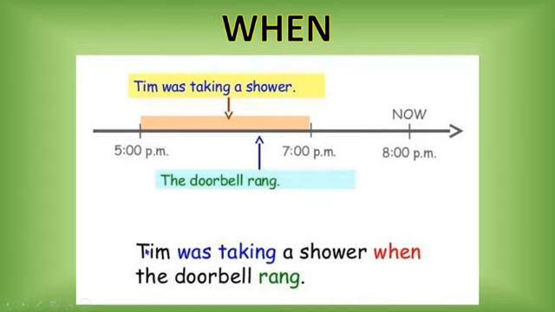So you have to say Tim was taking a shower when the doorbell rang. Past continuous and past simple tense. It started approximately at 6 p.m., the shower, and after that, maybe 20 minutes later, more or less, the doorbell rang. So we use when if the action is interrupted by another action in simple past.